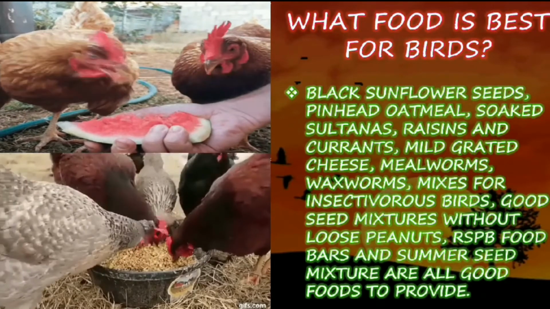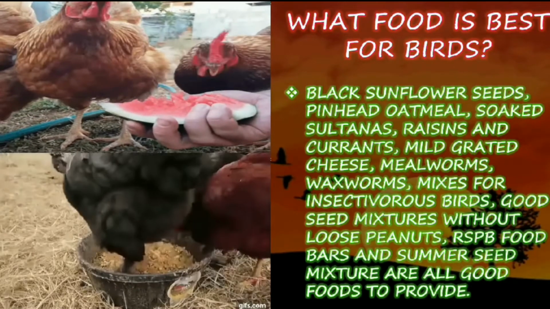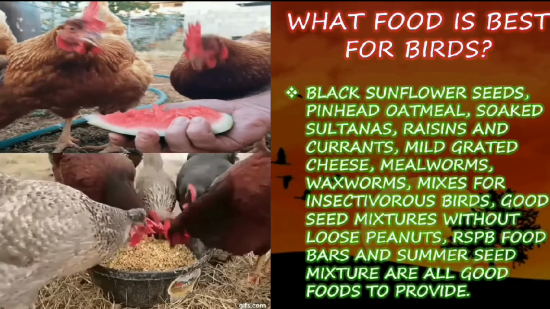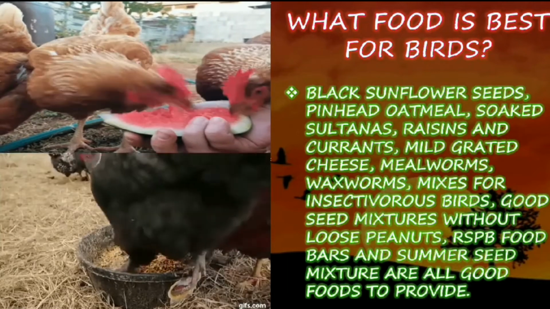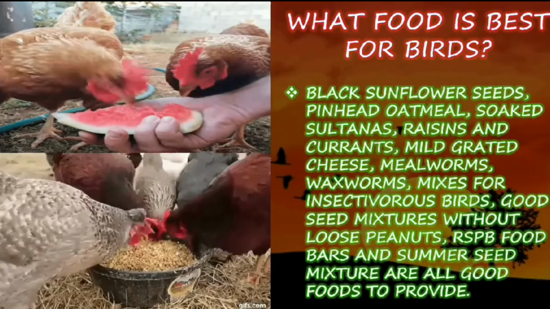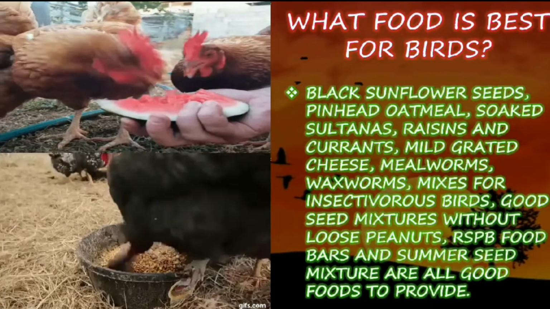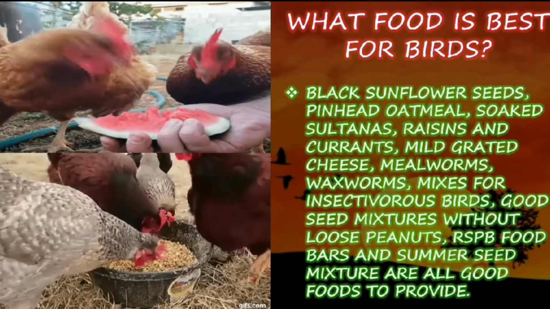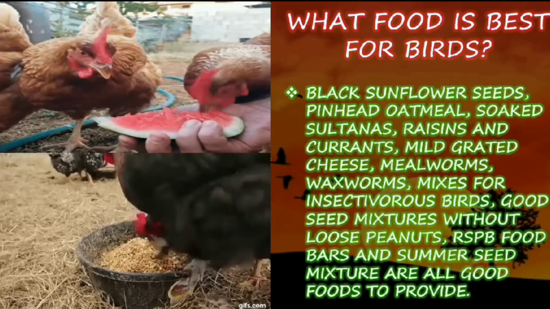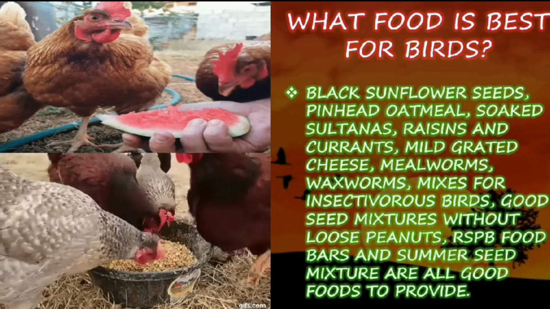So the food varieties shown here are good for birds' health, and these are the foods that birds like to eat. Other than these, they won't eat the food that we eat. So these are the food items they are familiar with.